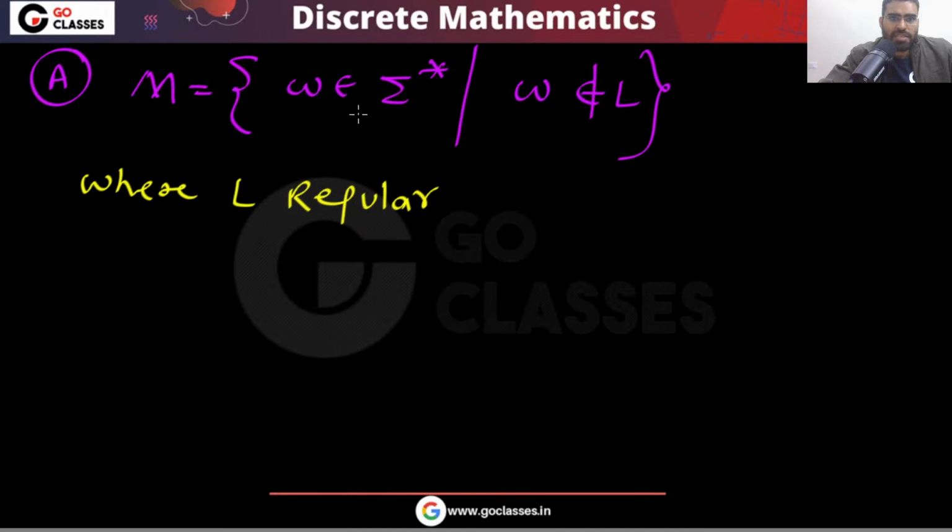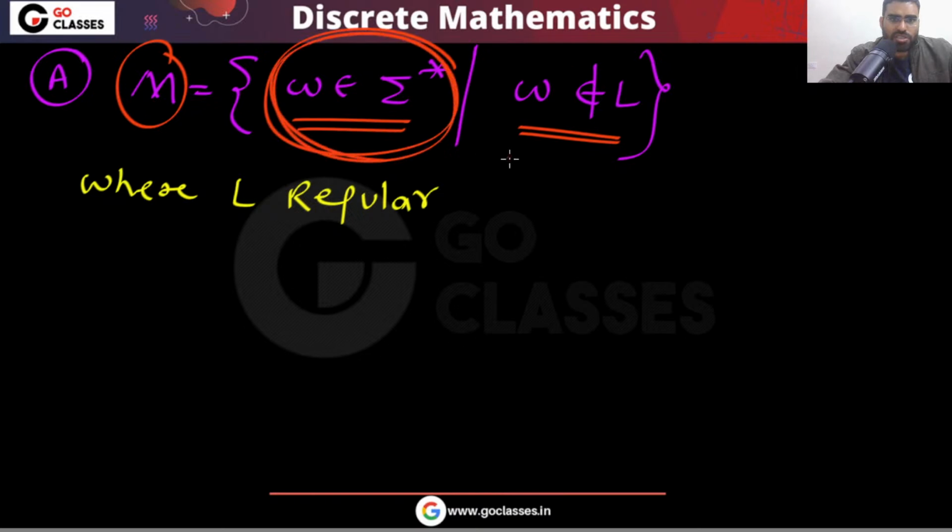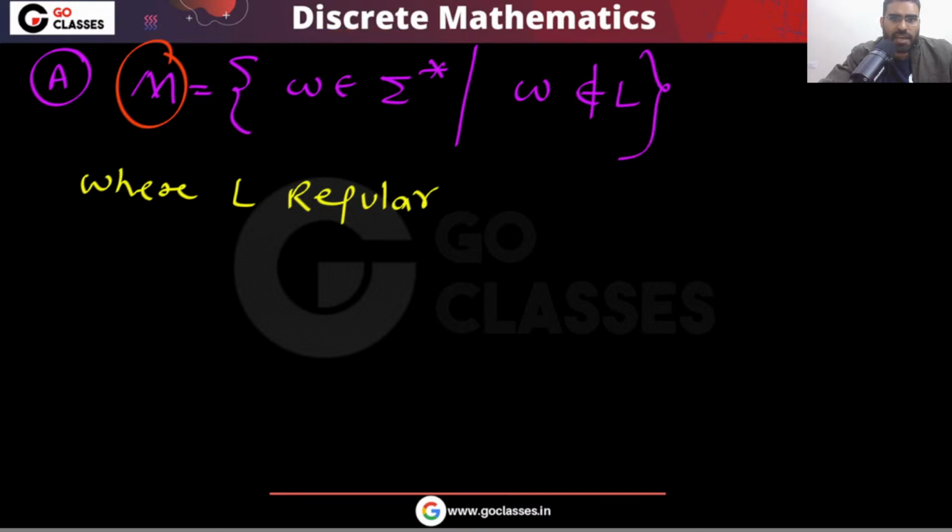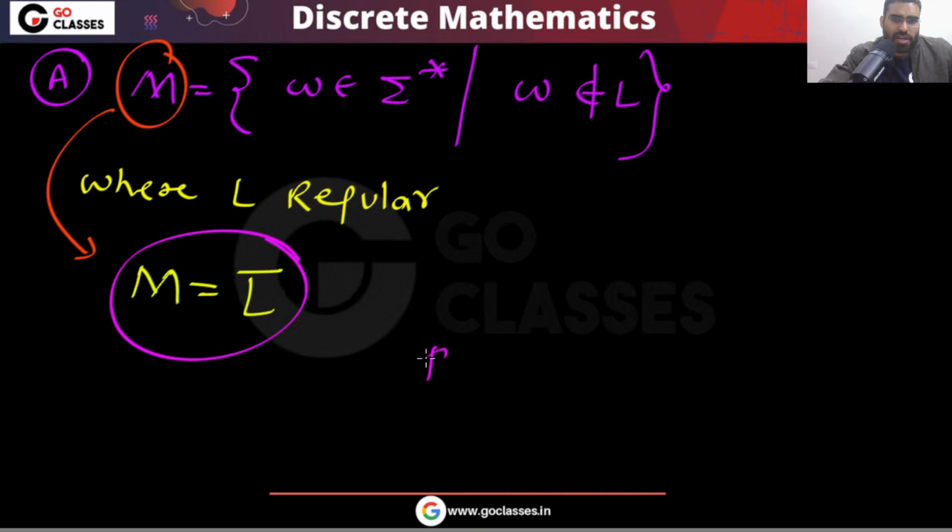You can easily see that in this M we have those strings which are not in L. We have those strings W from sigma star which are not present in L. Remember, this is important: all the strings of sigma star which are not in L. So I can say that M is basically L complement, and the complement of a regular language is regular, right?